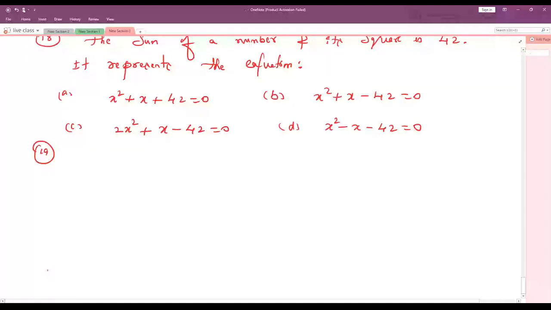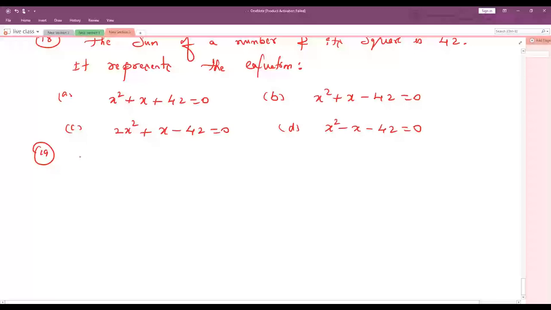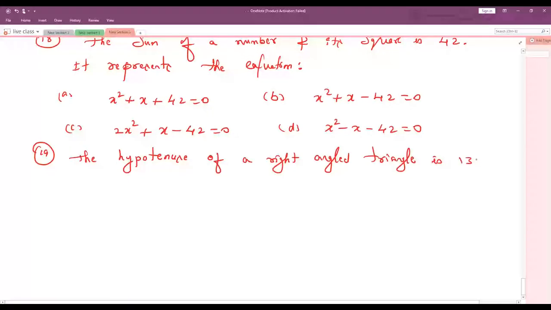Next, the hypotenuse of a right angled triangle is 13 centimeter.